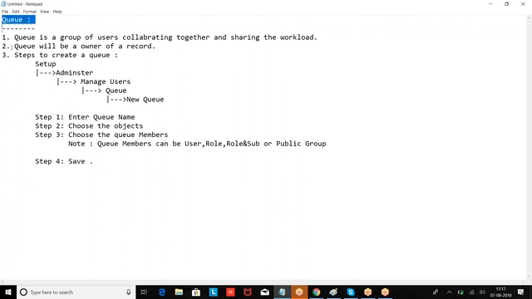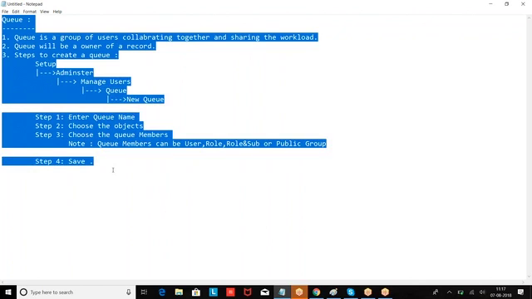Right, this is how we are creating. So basically, a queue is only going to work for owner. Queue concept is used only to make a group of people as an owner. Nowhere else we use this concept. Again I repeat, queue is used to make a group of people as an owner. I hope I am clear.